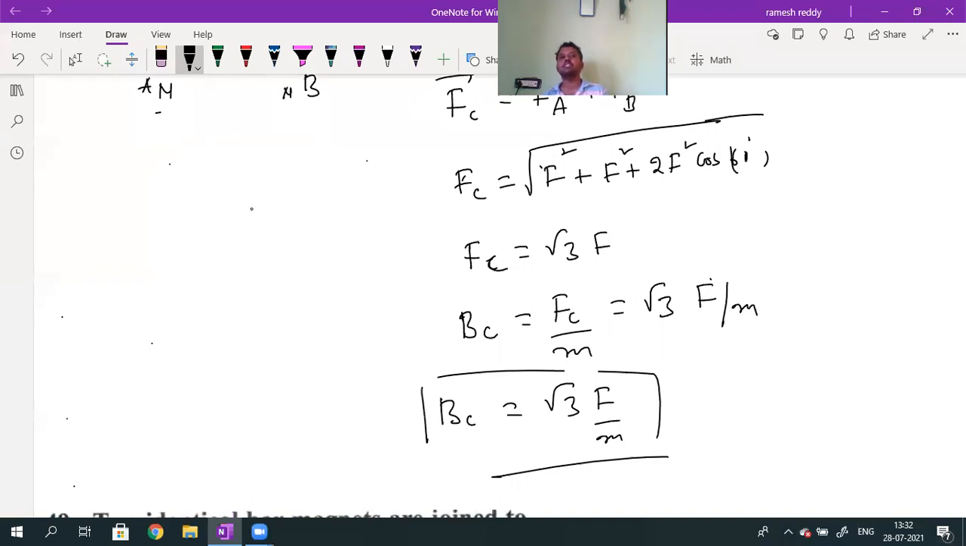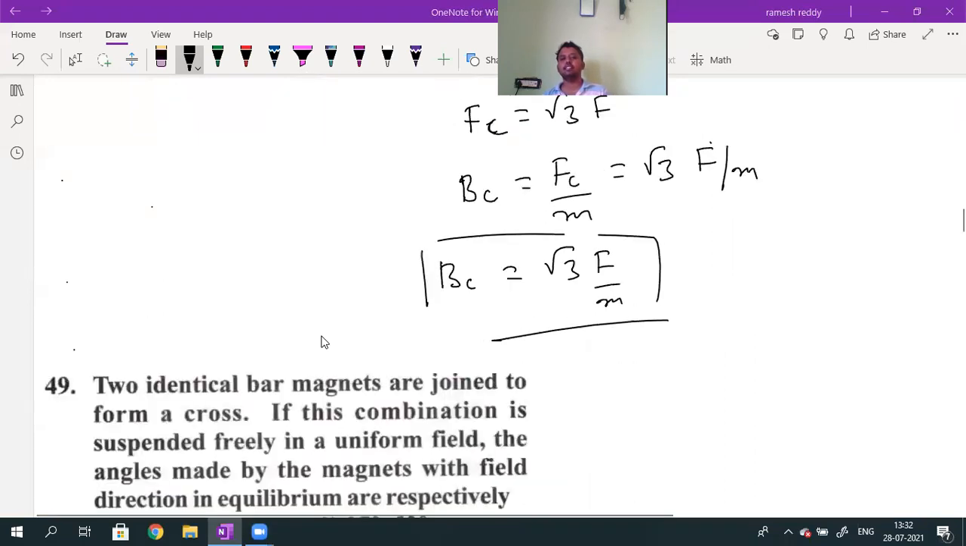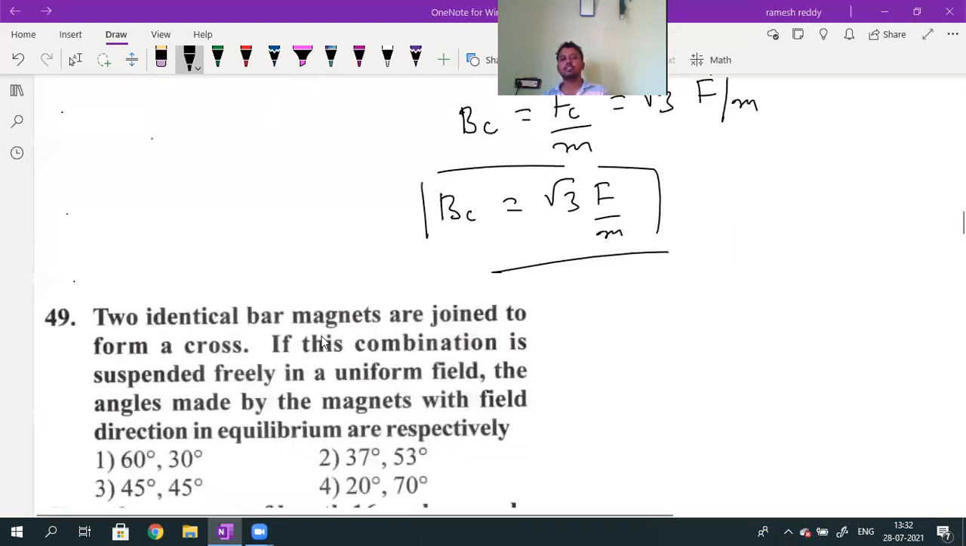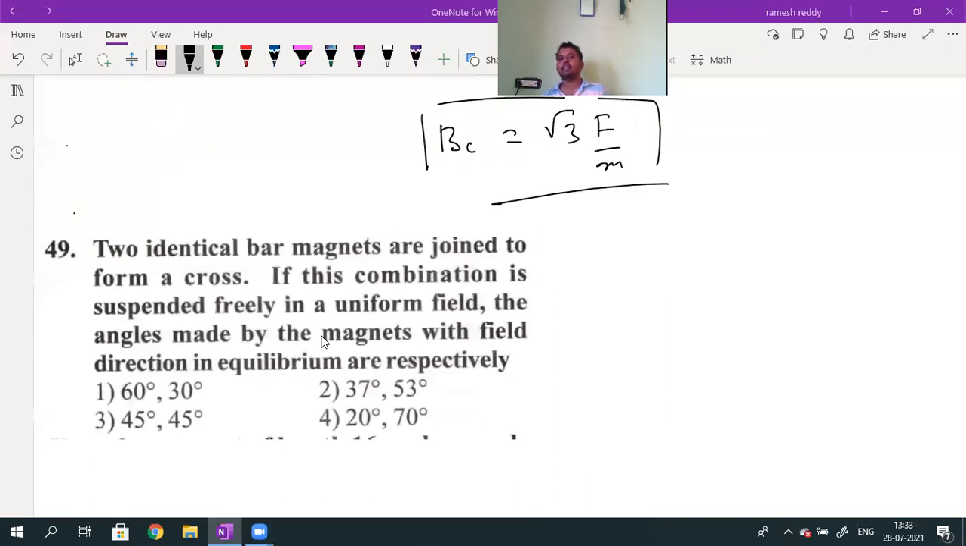Is it okay, students? Is this question understood? Any doubt? Still any doubt regarding this? Any doubt regarding the previous question?